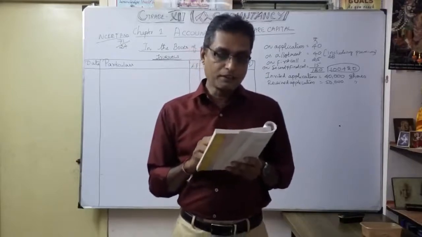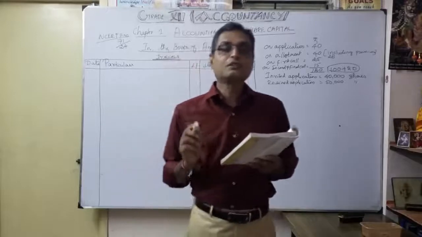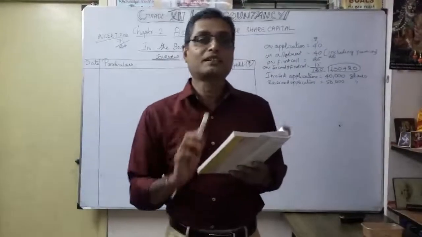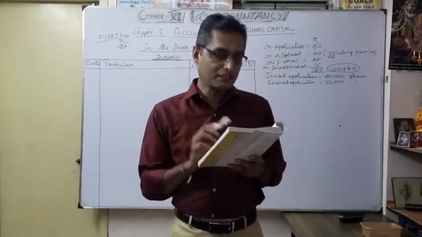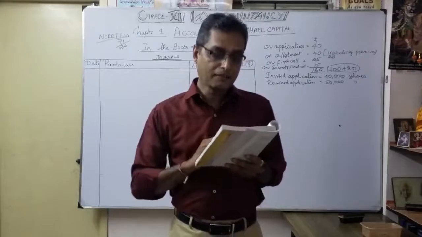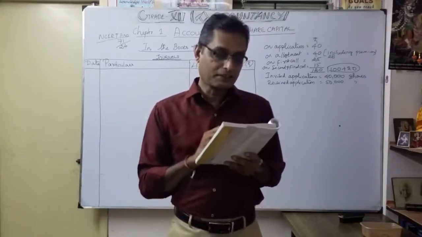The whole of Rohit's shares are included, so whatever shares were forfeited include Rohit's shares. Earlier forfeited was 600 shares. Record the necessary journal entries. They also asked for the forfeiture account, according to the information given.